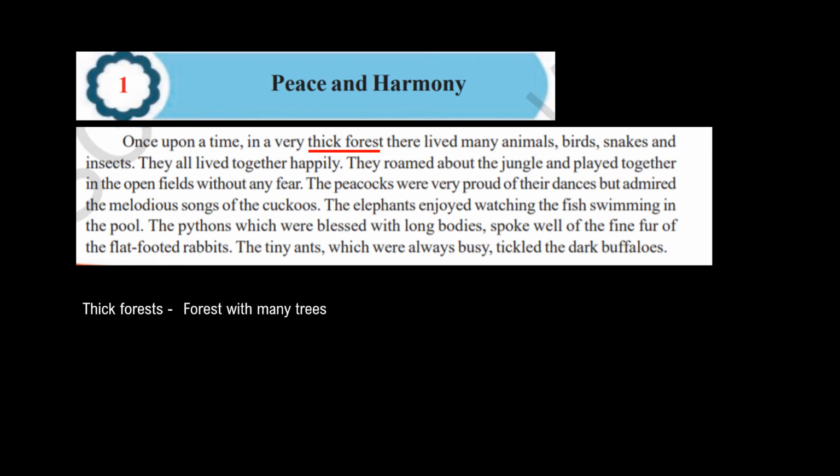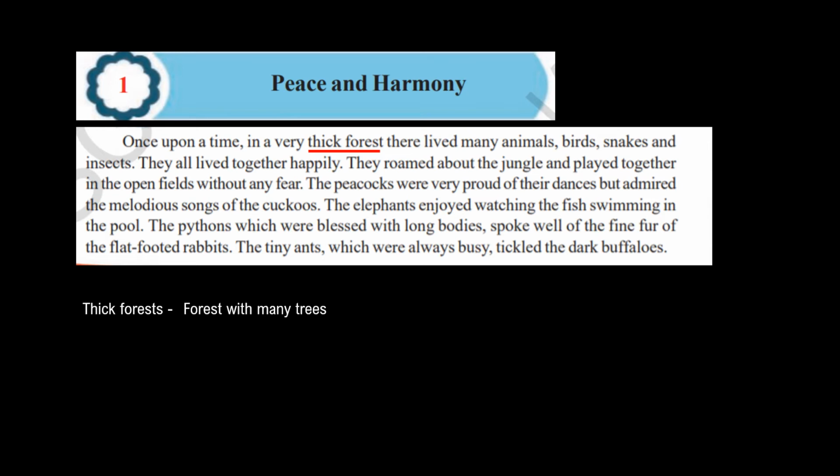And I think, okay, the thick forest, I think means that a forest has many trees. Because this is the word I was having a little difficulty understanding, so I guessed it. I continue reading. They all lived together happily, which is fine, I can understand that. They roamed about the jungle and played together in the open fields without any fear. I can also understand this line. The peacocks were very proud of their dances. And I think, yes, I have seen the peacocks dancing. So yes, I can understand this part.